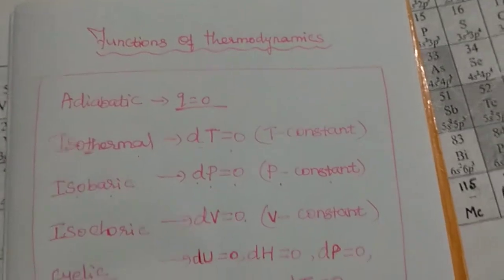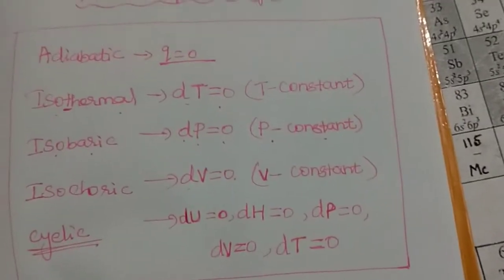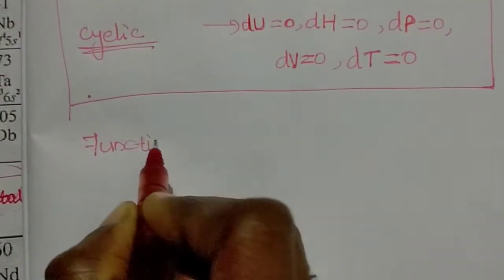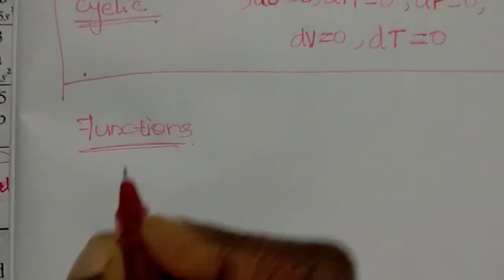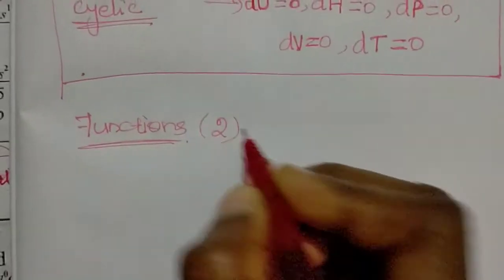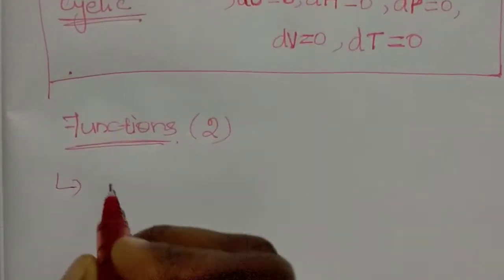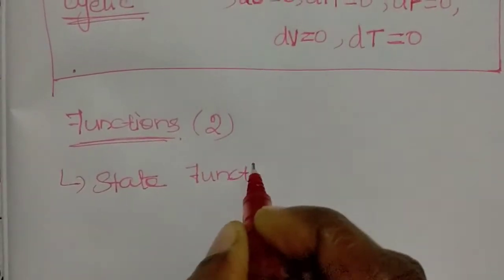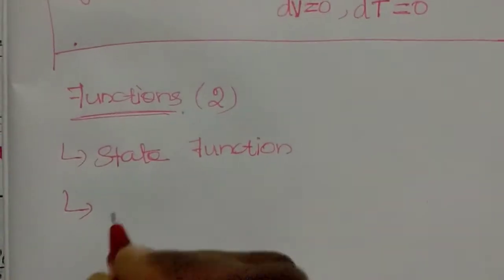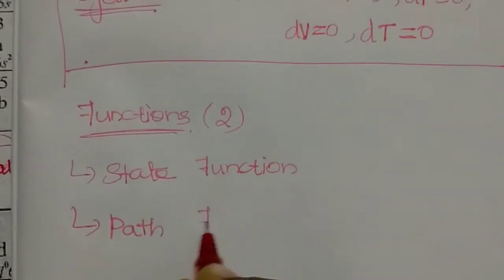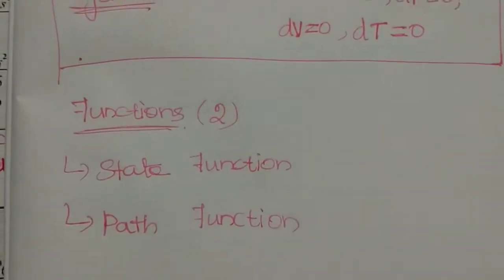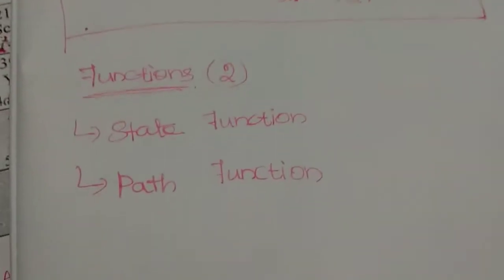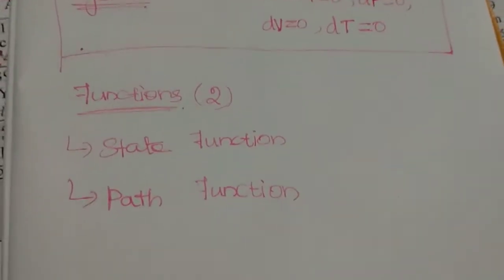So totally we have two types of functions in thermodynamics. What are they? State function and path function. Generally, these two functions are thermodynamic properties of a system.